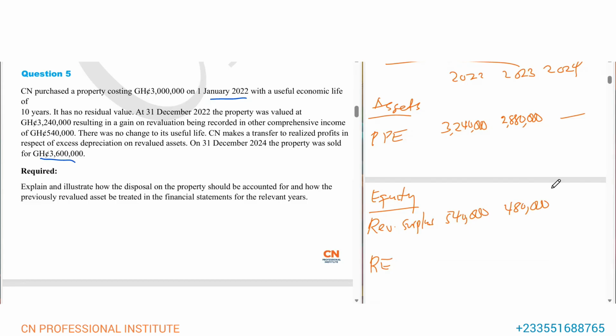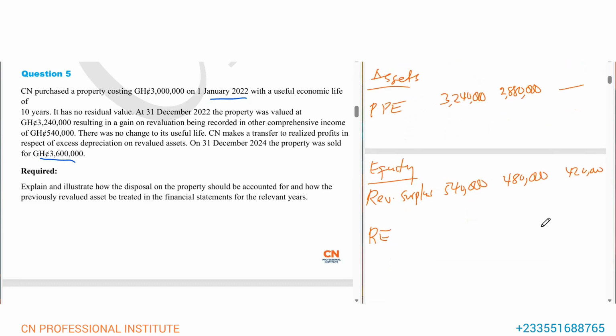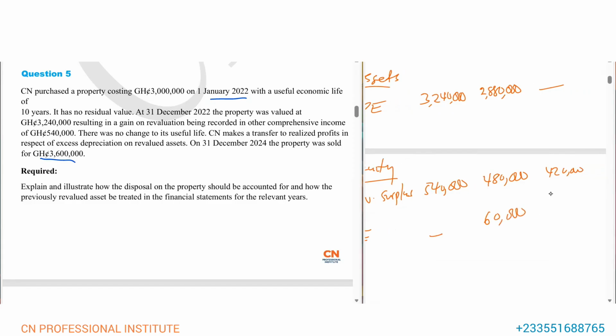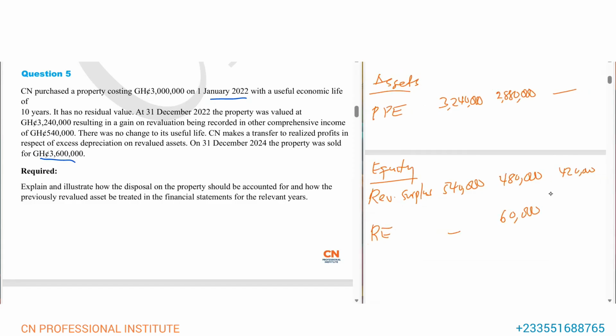Then in 2024, there's another 60 transfer from the revaluation surplus account to retained earnings. So the 480,000 minus 60 will be 420,000. We transferred 60 in 2023 and another 60 in 2024. Then the transfers, you add to retained earnings. So retained earnings will be 60,000 in 2023, and in 2024 it will be the 60,000 plus another 60,000, so it will be 120.